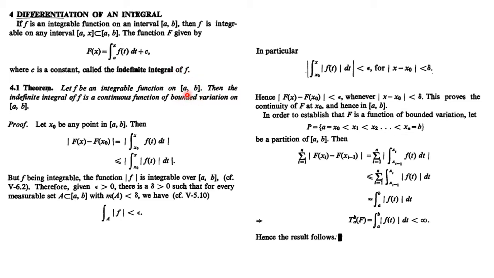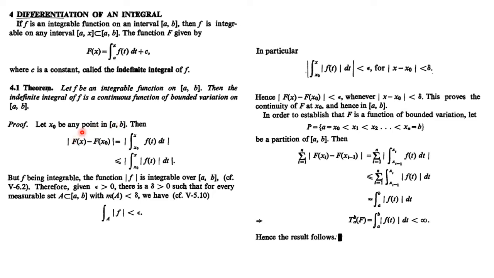Now the theorem says: let f be an integrable function on the closed interval [a, b], then the capital F, which is the indefinite integral of small f, is always continuous and of bounded variation on the closed interval [a, b]. So now see the proof. We first prove the continuity.